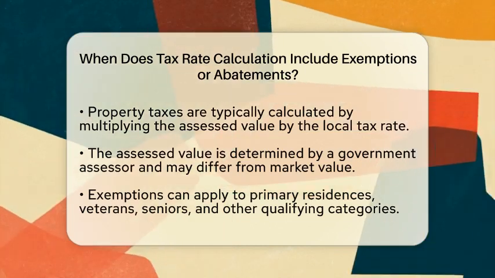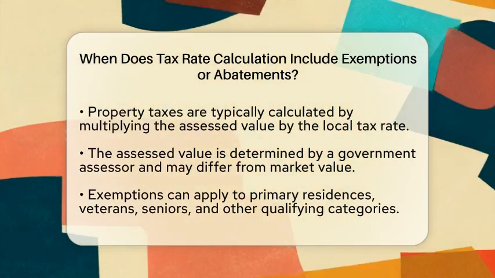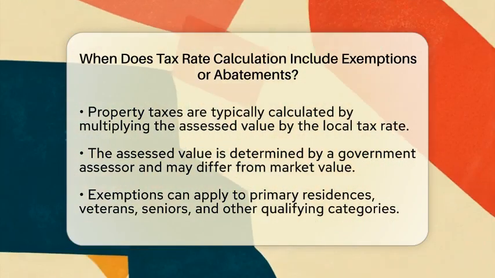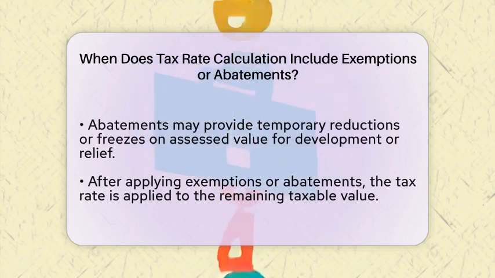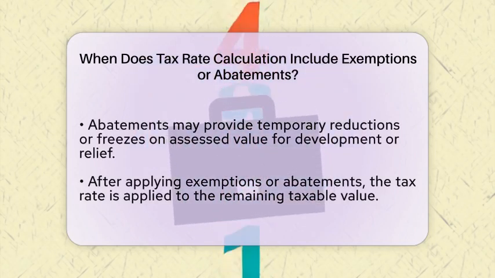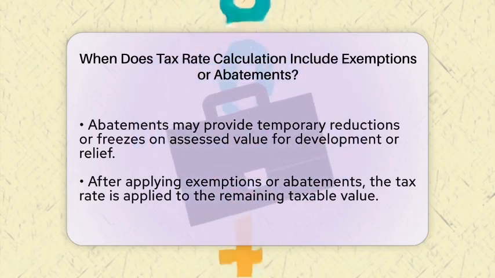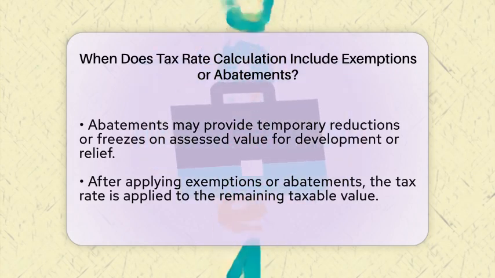Abatements may be granted as temporary reductions or freezes on assessed value to encourage development or provide relief in certain situations. After applying these reductions, the tax rate is applied to the remaining taxable value to determine the property tax owed. For instance, if a homeowner qualifies for a homestead exemption, the assessed value used for tax calculation is lowered